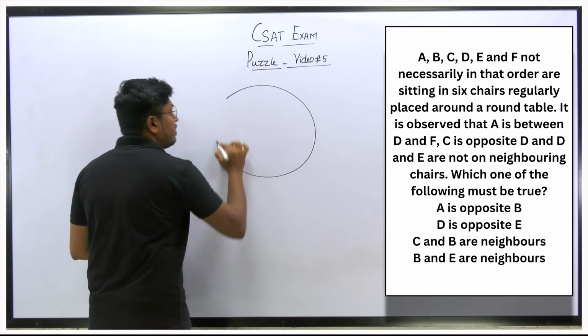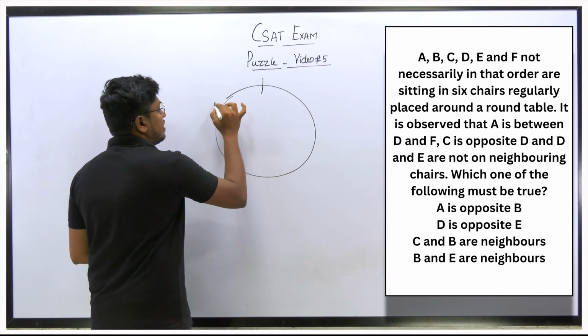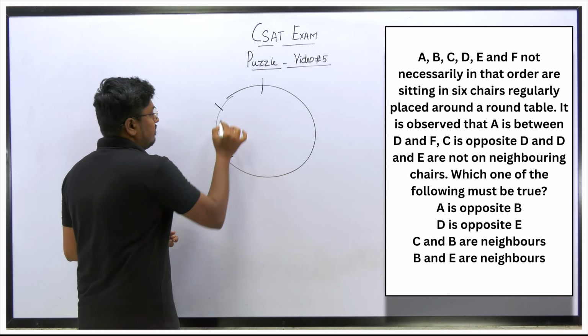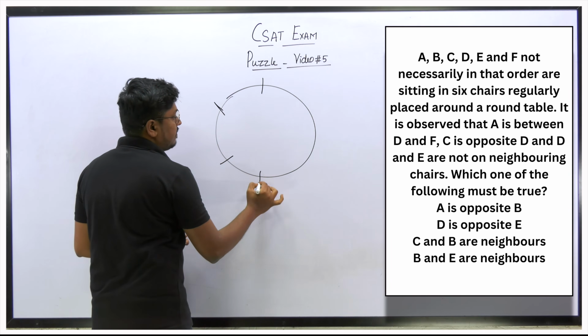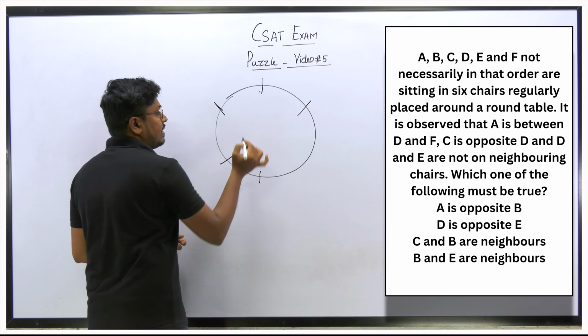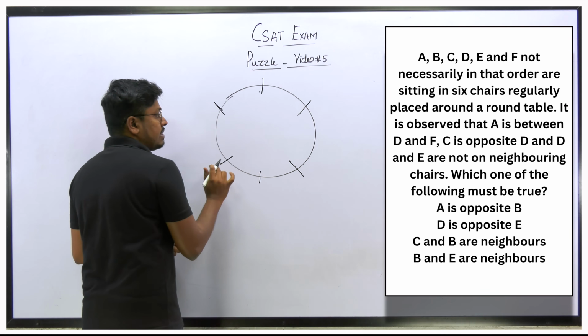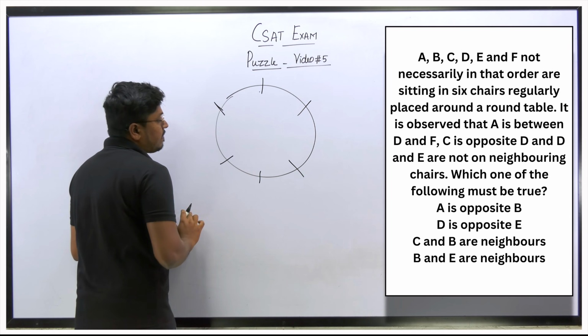If there are 6 people, make sure that each and every person is facing another. So let me assume that these 3 persons, 1, and this person will be facing this, and this person will be facing this person, and this person will be facing here. Understood?